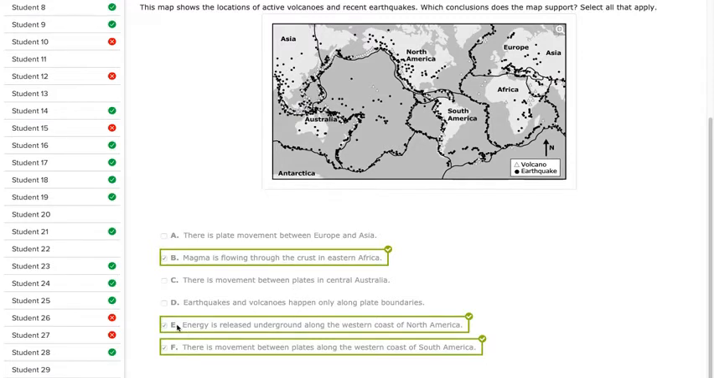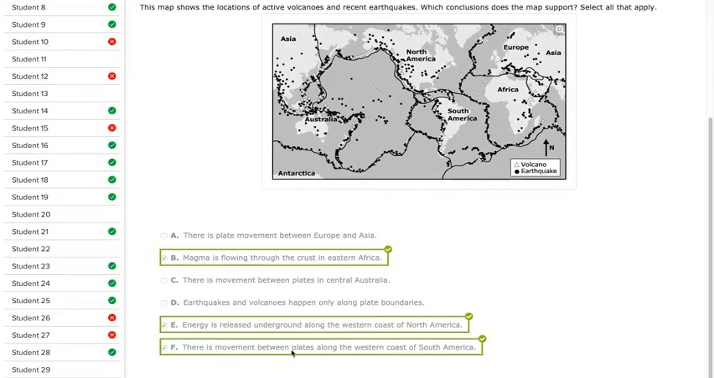Statement E, energy is released underground along the western coast of North America. So if I go to the western coast of North America, in your reading, it stated that energy is released when there's an earthquake. So that shifting of plates releases energy, and we see a lot of earthquakes, or energy being released, so that is true.